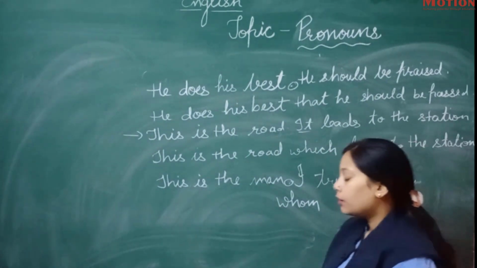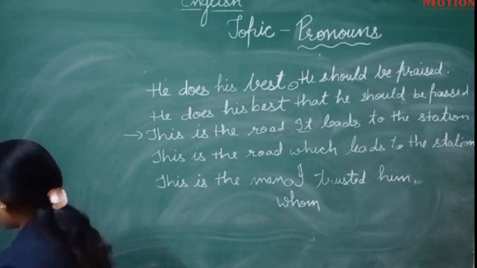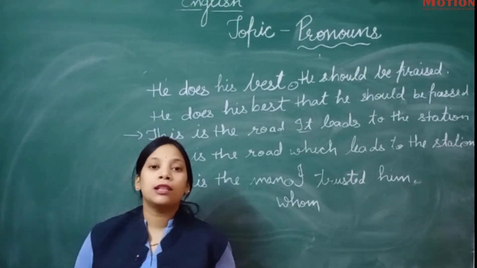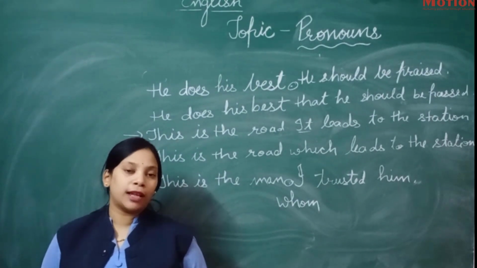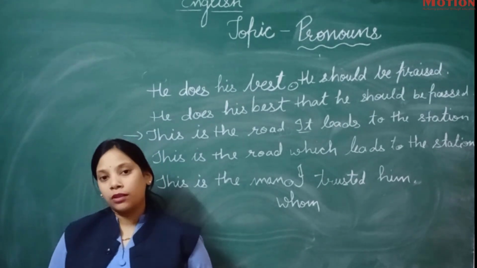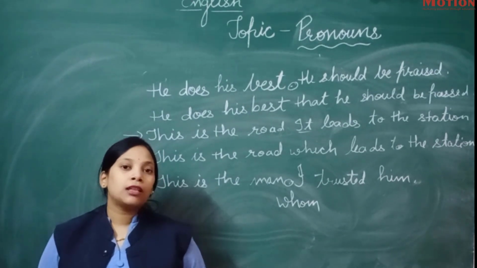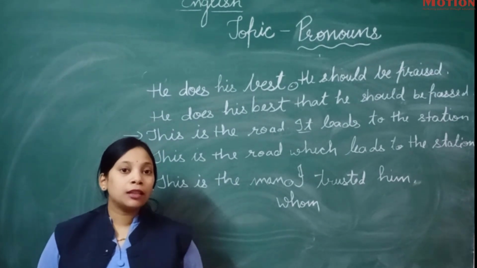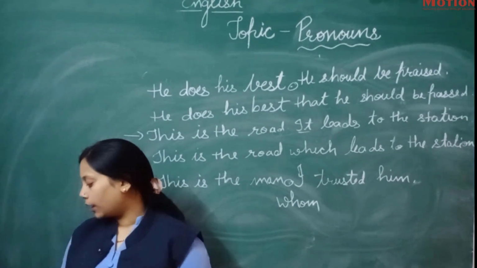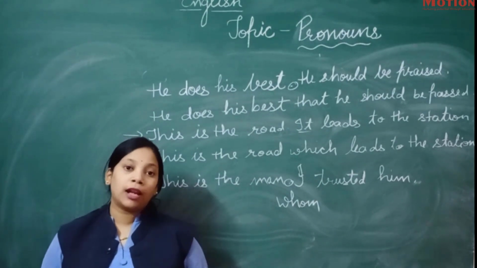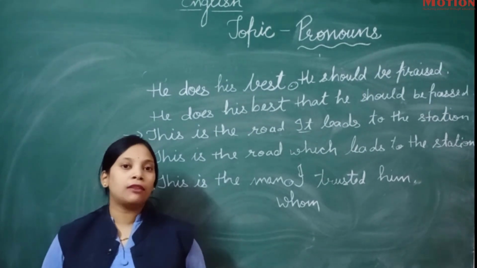Like firstly, personal pronoun, then reflexive pronoun, demonstrative pronoun, relative pronoun, interrogative pronoun, distributive pronoun, and indefinite pronoun. So 7 types of pronouns we have seen and discussed.